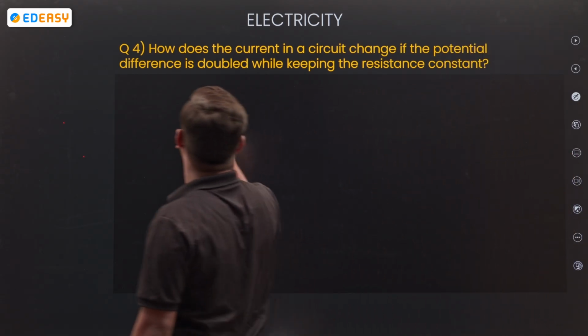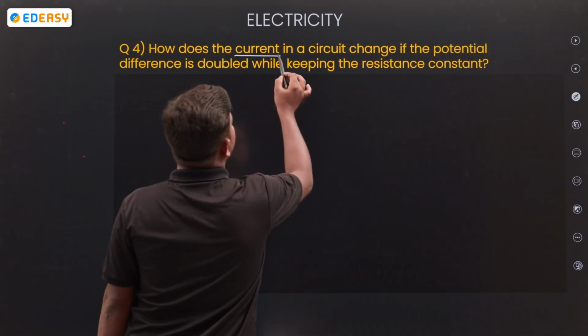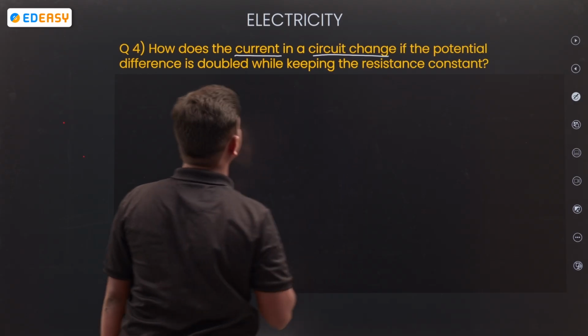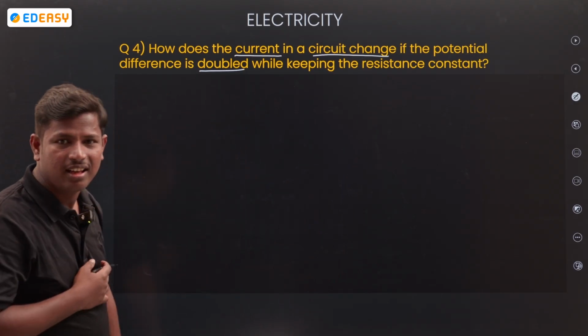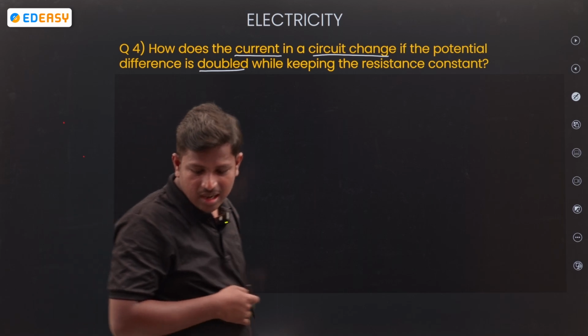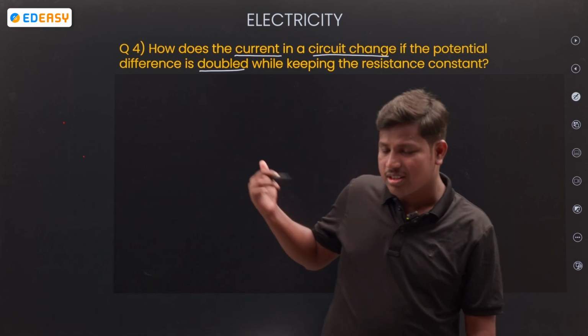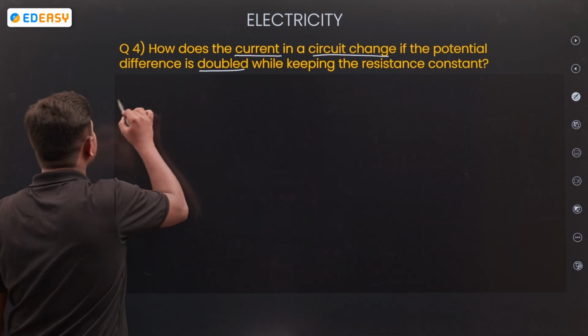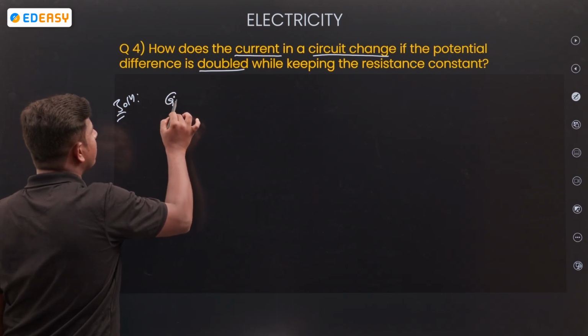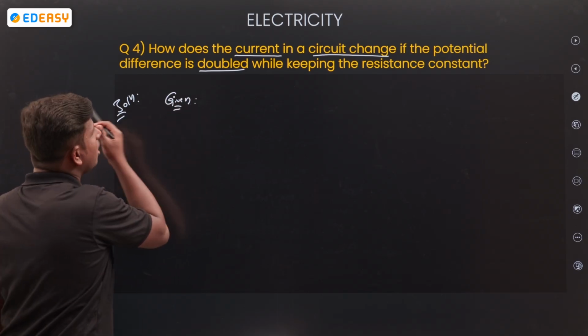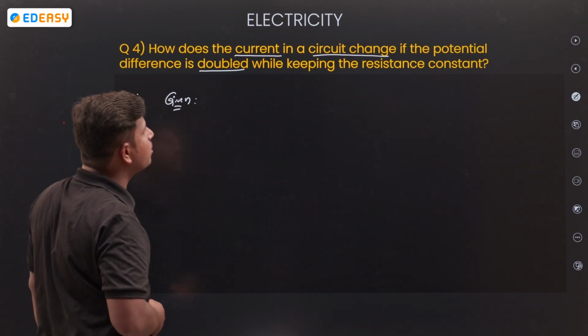Next. How does the current in a circuit change if the potential difference is doubled? Anybody from the comment section? What is the question? Solution: write the given. How does the current in a circuit change?